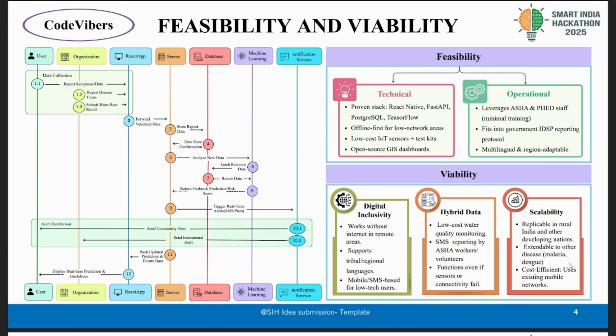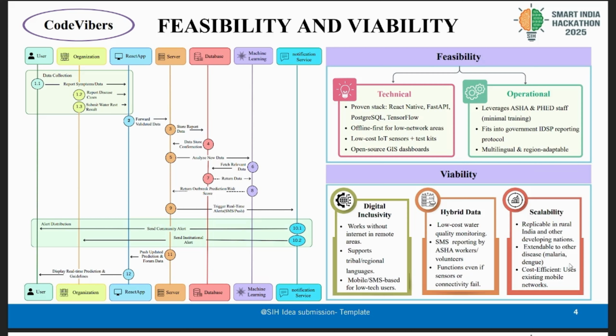On the feasibility and viability part, the technical feasibility we have already talked about. Now talking about the operational feasibility, we are leveraging the ASHA workers and PHC staff, who require minimal training and are already trained for what they are doing. We also align with the government's IDSP protocol where hospitals must report epidemic cases. Our platform can act as a funnel, securely passing the encrypted data to the government servers without even storing it ourselves. The multilingual and regionally adaptable support makes adoption by hospital and staff members much easier.